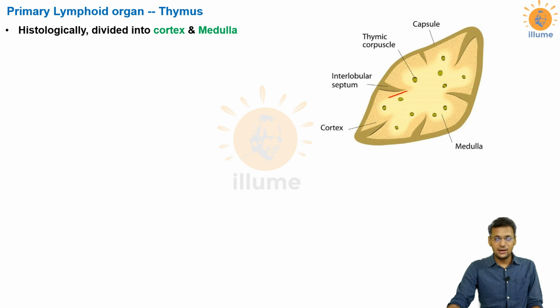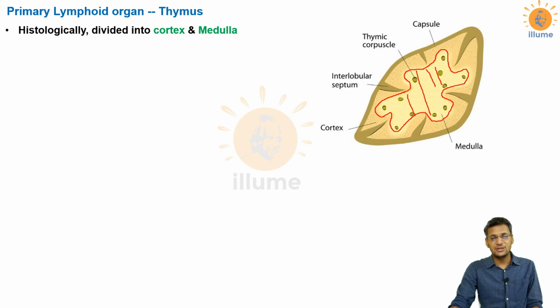You can look here, I am drawing the demarcating line. Now outside this line, the structure is called the cortex, and inside this line there is the medulla. So the entire tissue inside these lines is the medullary tissue of the thymus, and outside it is called the cortex.